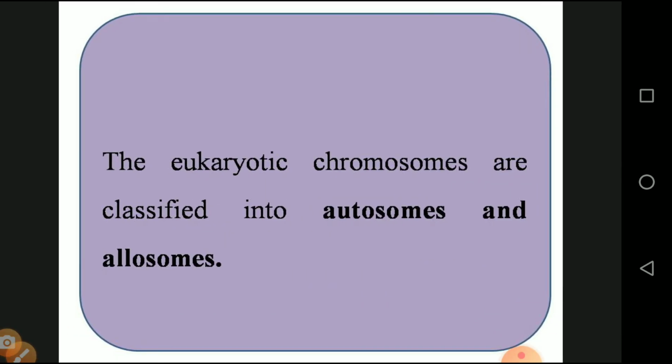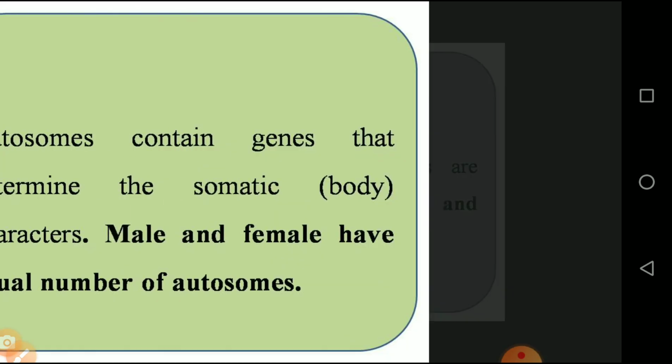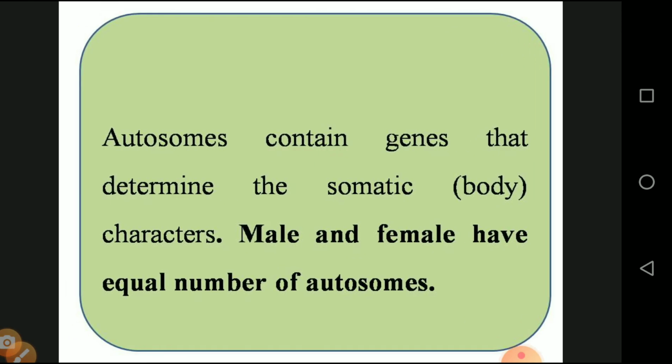Then all types of eukaryotic chromosome are classified into two types. I already told you, one is called an autosome and another one is called an allosome. The autosome contains genes that determine the somatic cell. Somatic cell is nothing but the body cell. Male and female have an equal number of autosomes, that means 22 pairs of chromosome for the male and 22 pairs for the female, which mainly determine and develop our body cells.